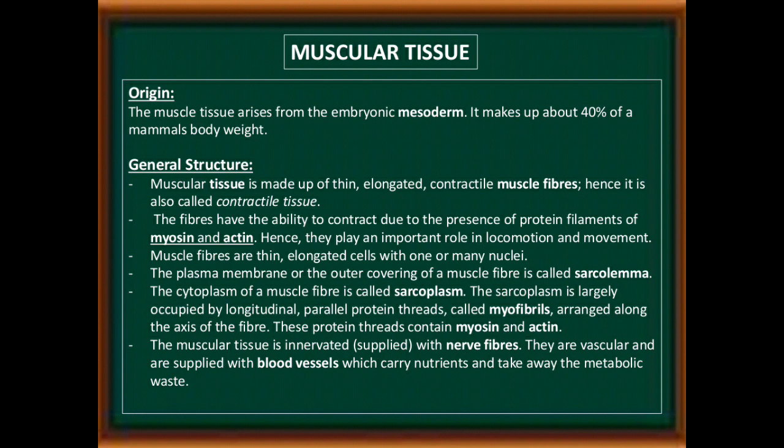The muscular tissue is innervated with nerve fibers. They are vascular and are supplied with blood vessels, which carry nutrients and take away the metabolic waste from the site.